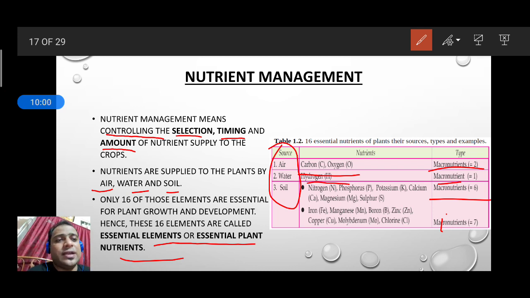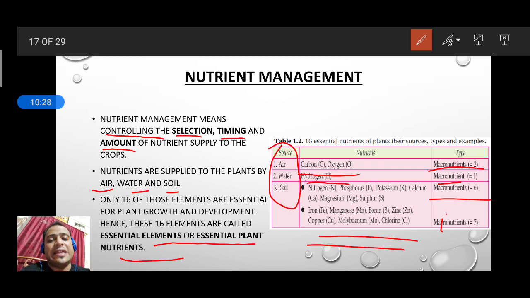So what are they in the soil? Nitrogen, phosphorus, potassium, calcium, magnesium and sulfur are needed in a large amount. And in soil, iron, manganese, boron, zinc, copper, molybdenum and chlorine are the nutrients used in a very small quantity. You can't use more than that; if you do, it will be harmful for the plant. That's why we need these chemicals in a very small amount, and the others, nitrogen, phosphorus, potassium, calcium, magnesium and sulfur, in a large amount.